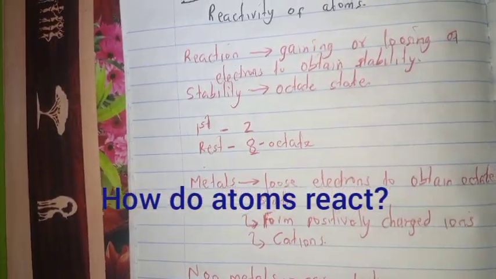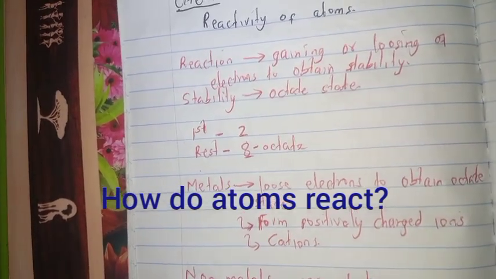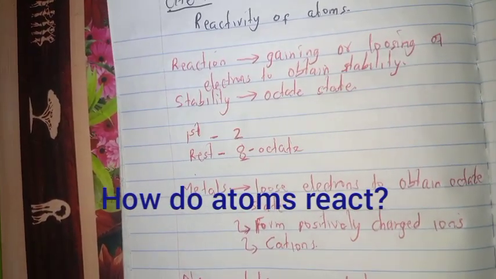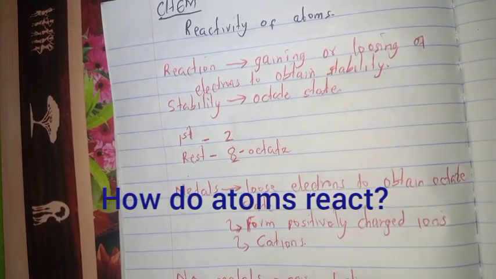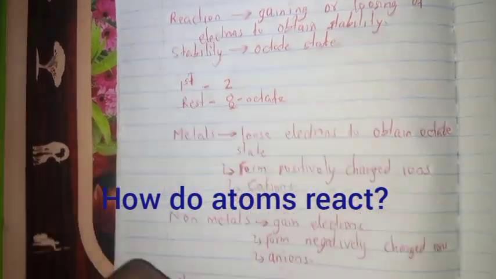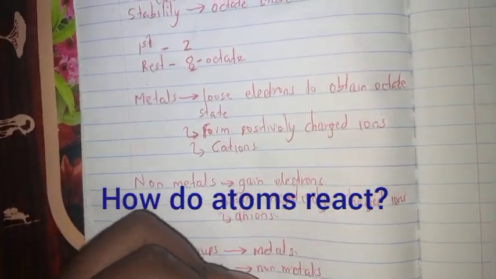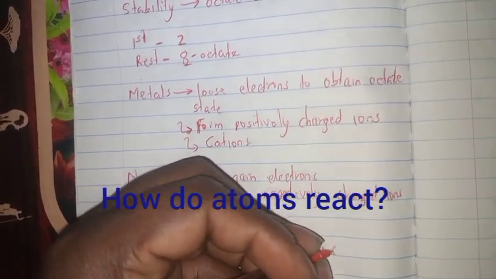So from 4 to 7, that means group 4, group 5, group 6, and group 7, they are non-metals, as we've said, and these ones will gain. For the metals here, they will lose.